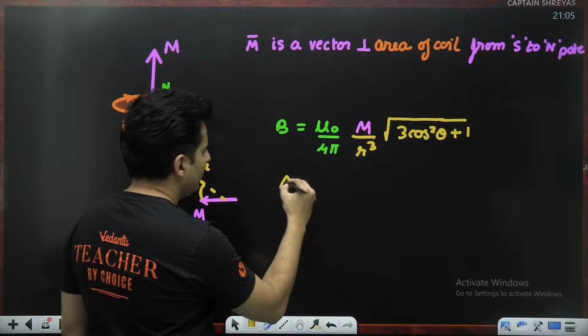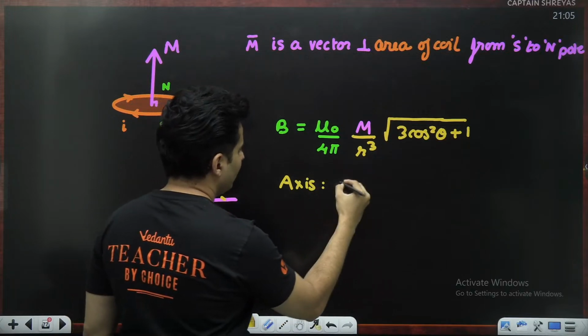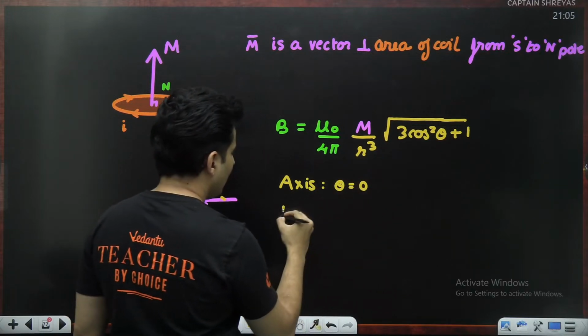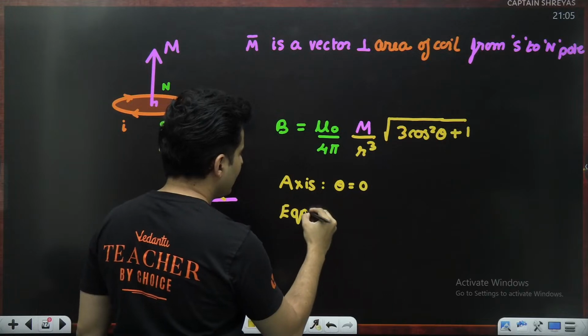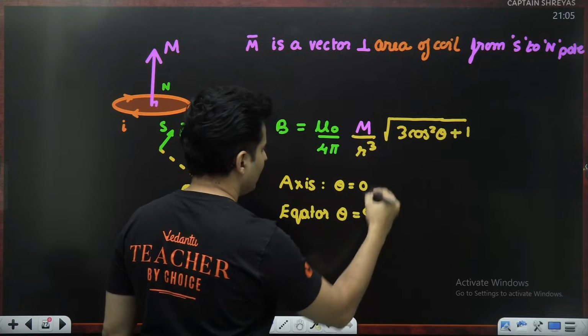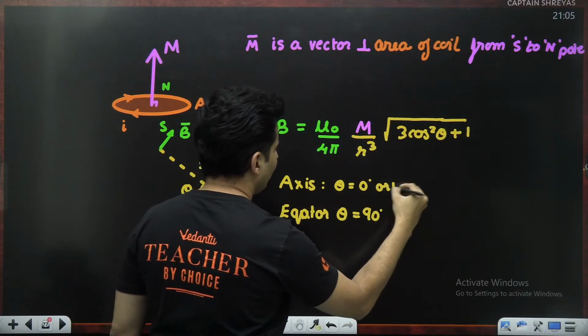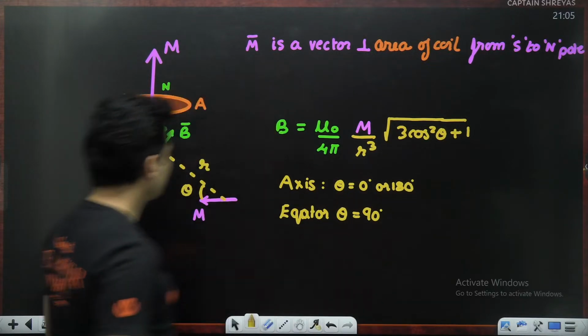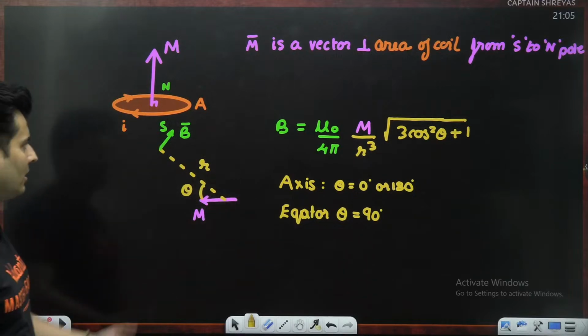If you are on the axis, then theta will be 0. If you are at the equator, then theta will be 90 degrees. So 0 degrees is also fine, or 180 degrees, so 0 this side or that side.